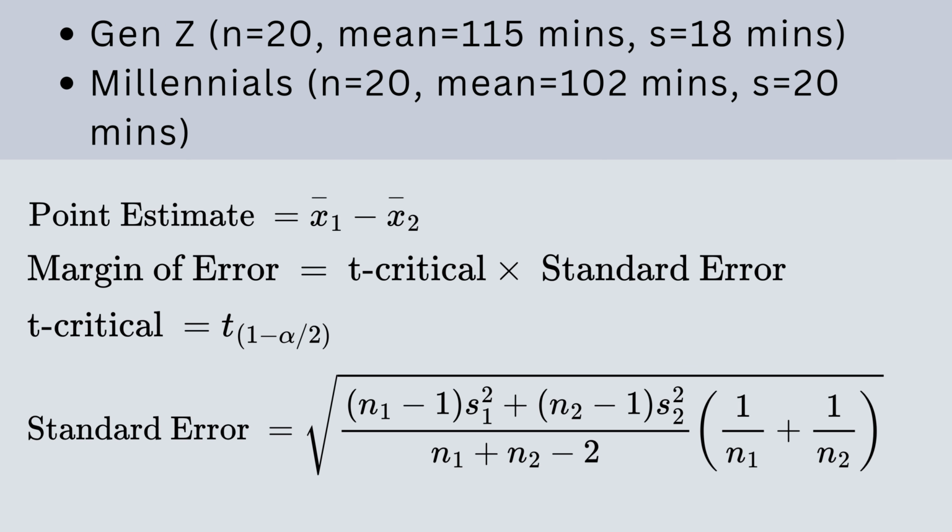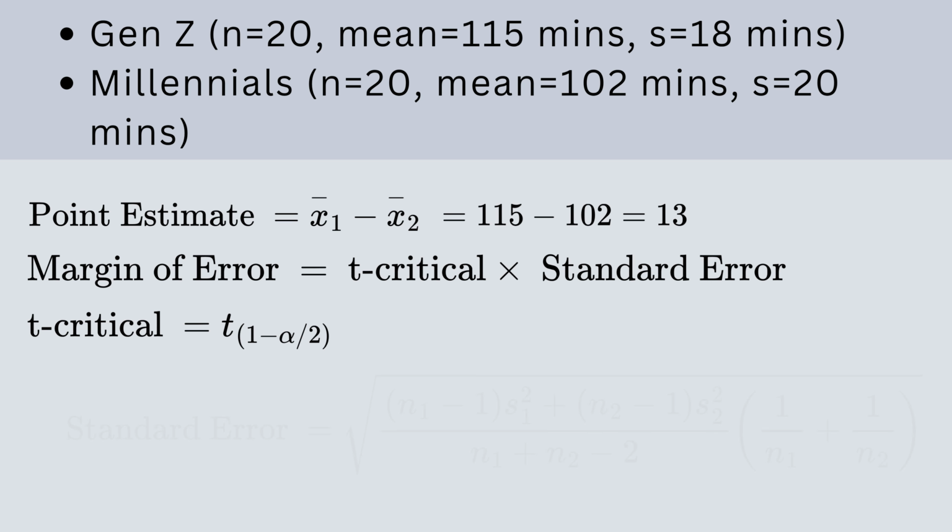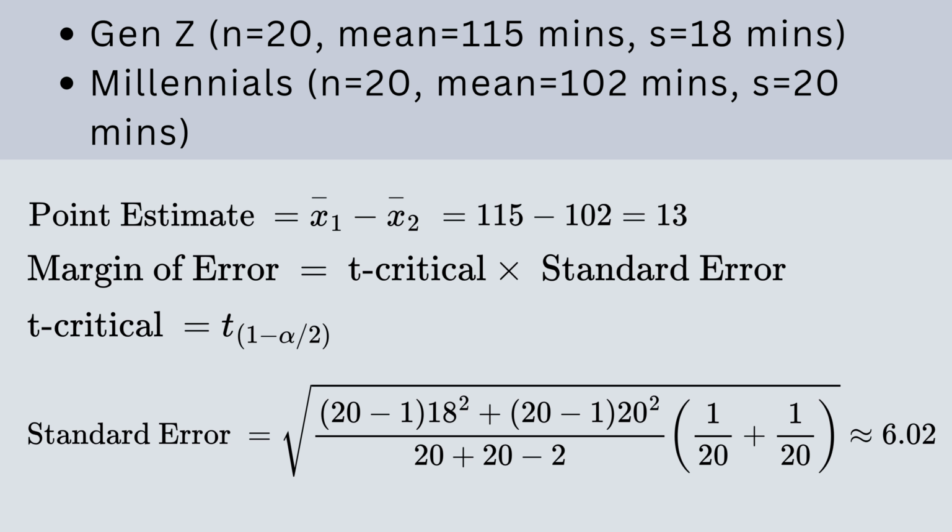In our survey, Gen Z users spent an average of 115 minutes per day with a standard deviation of 18 minutes. Millennial users spent an average of 102 minutes per day with a standard deviation of 20 minutes. This gives us a point estimate of 13 minutes. With equal sample sizes of 20 each, we calculate the pooled standard deviation, which results in a standard error of approximately 6.02.